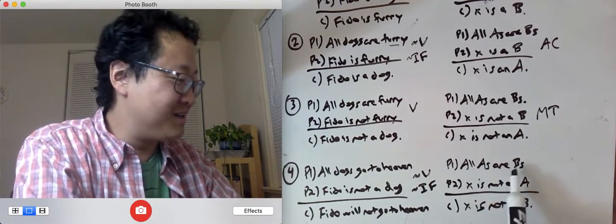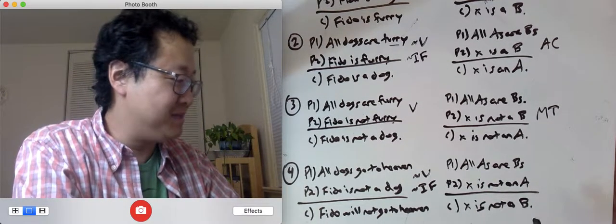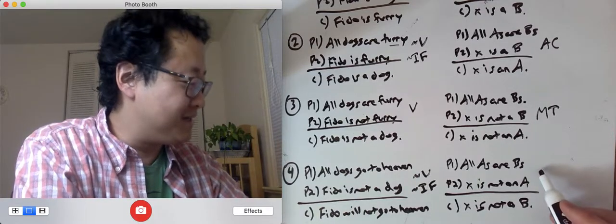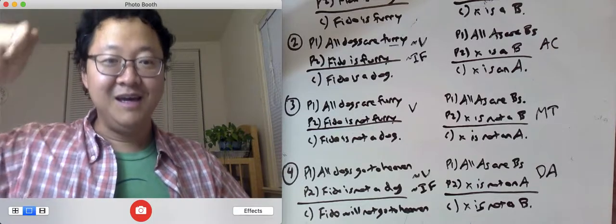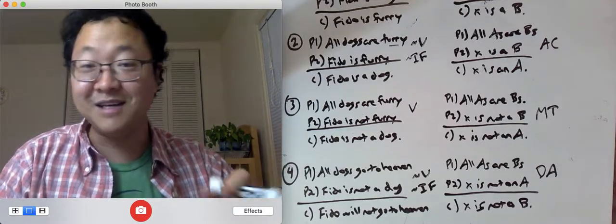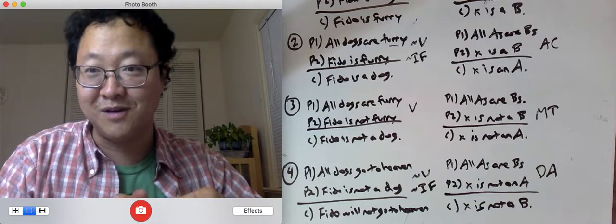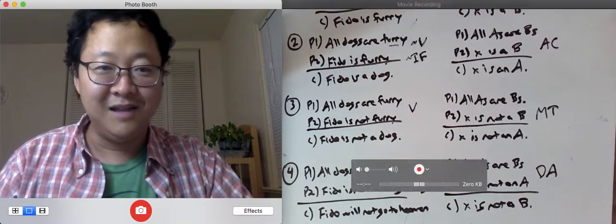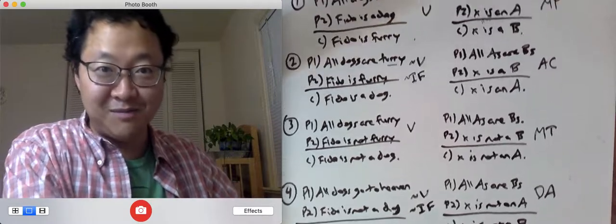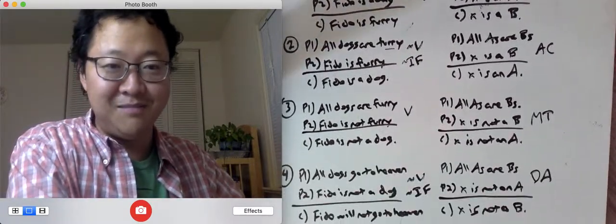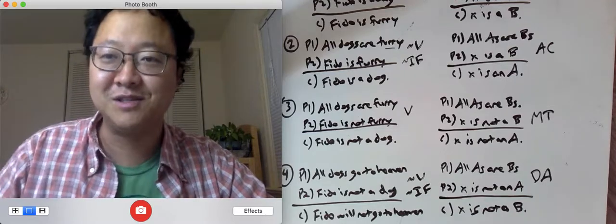And then this one, all A's are B's, X is not an A, therefore X is not a B. This should remind you of denying the antecedent. Now, we have yet to look into any inductively forceful arguments. That would be in the future. But for now, these are some argument forms you will learn, and you'll have to familiarize yourself with them.